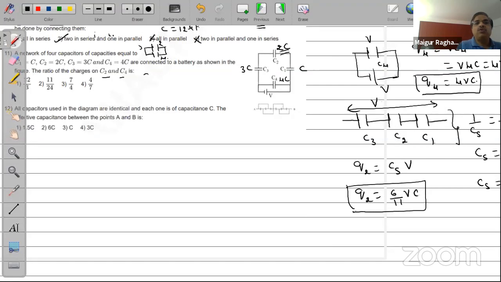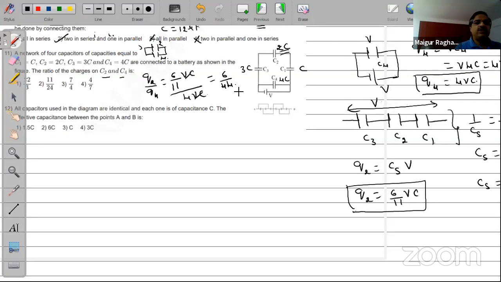So you have to find the ratio of the charge on C2 to C4. So Q2 by Q4 will turn out to be 6 by 11 VC divided by 4 VC. VC will cancel off. You have this equal to 6 by 44 is the ratio. 6 by 44 is the same as... Did I make any mistake here? It is 3 by 22.